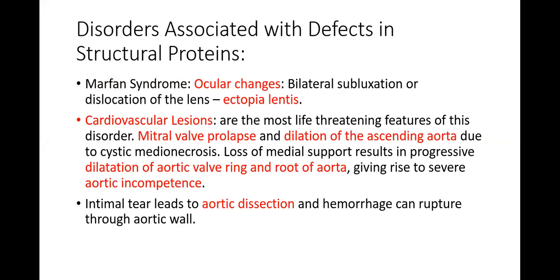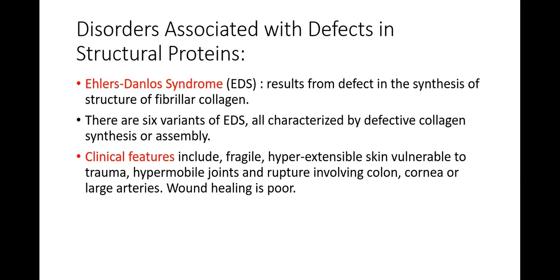In the cardiovascular system, the changes can be the most life-threatening features. Mitral valve prolapse can be seen. Dilatation of the ascending aorta due to cystic medial necrosis can occur. You are going to study cystic medial necrosis in 4th year. Loss of medial support results in progressive dilatation of the aortic valve ring or root of aorta, giving rise to severe aortic incompetence. Intimal tear leads to aortic dissection, and hemorrhage can rupture through the aortic valve. So there will be changes in the skeletal system, the eye, and the CVS. All these CVS changes you are going to read one by one in your 4th year. These are the changes seen in Marfan syndrome.